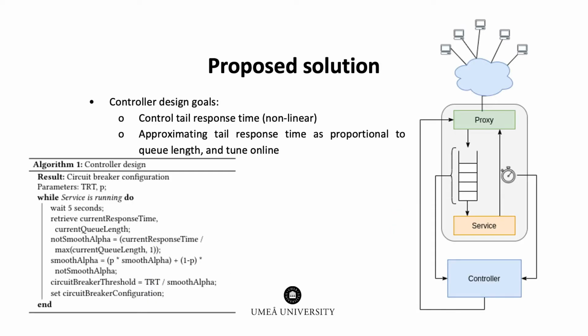To solve the problem of finding the optimal circuit breaker configuration, we define a controller that protects the tail response time by dynamically adjusting the circuit breaker queue length threshold and mitigates the failures in the overload. In the service mesh, we are able to monitor all response times and queue lengths of a service, which are the controller inputs. To model the nonlinear relation between the tail response time and queue length, we introduce a simple parameter alpha, that is the ratio of these two. We tune this alpha parameter online through exponential smoothing in order to adapt to changes in workload, server capacity, or